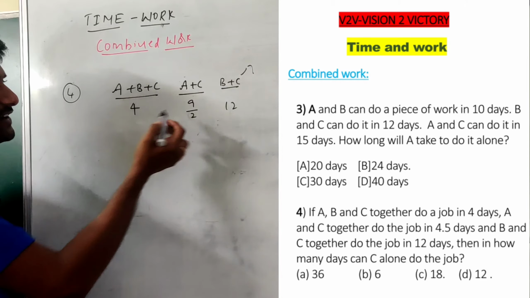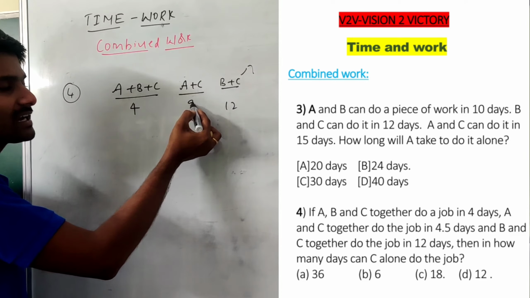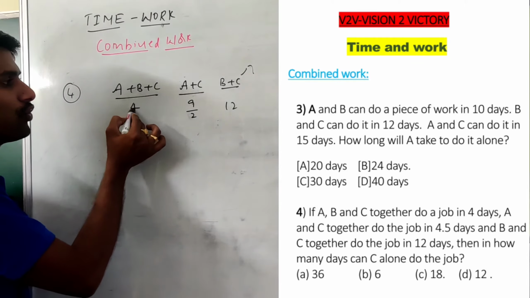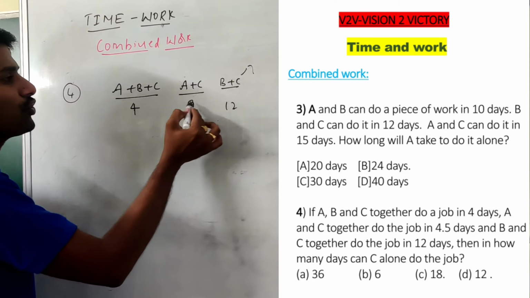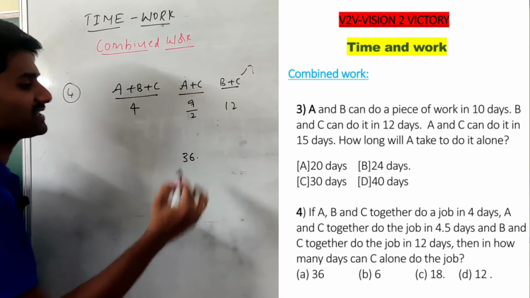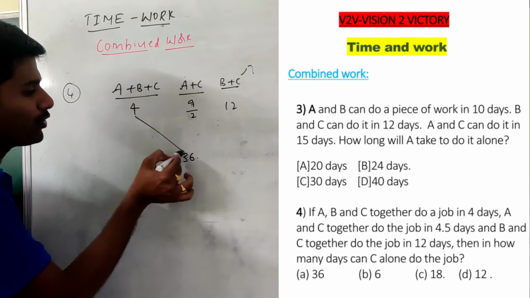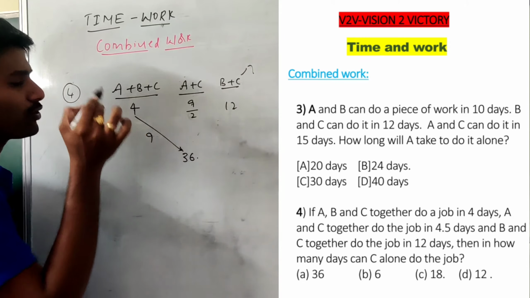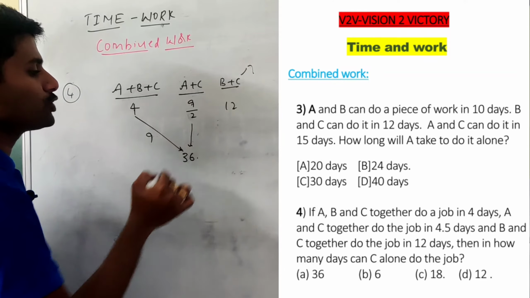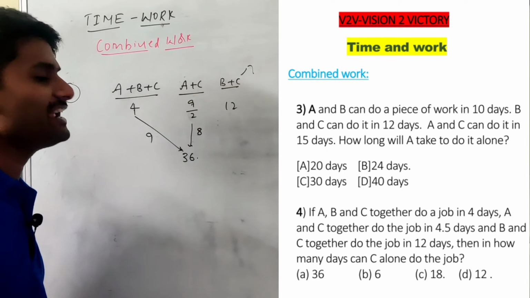If there is a fraction, consider the numerator as the LCM of those numbers. For 4, 9, 12, the LCM becomes 36. If 4 days is 36 units, they perform 9 units per day. For 9 by 2 days, they perform 8 units per day.